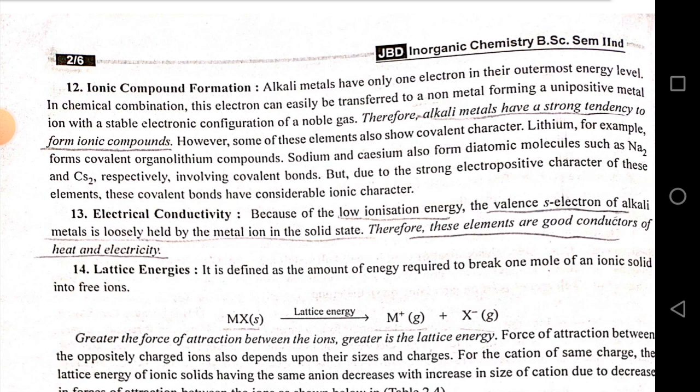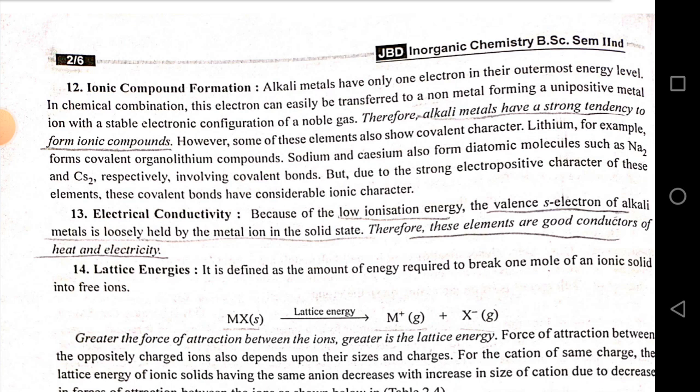However, some of these elements also show covalent character. Lithium, for example, forms covalent organolithium compounds. Sodium and cesium also form diatomic molecules such as Na2 and Cs2 respectively, involving a covalent bond, but due to the strong electropositive character of these elements, these covalent bonds have considerable ionic character.